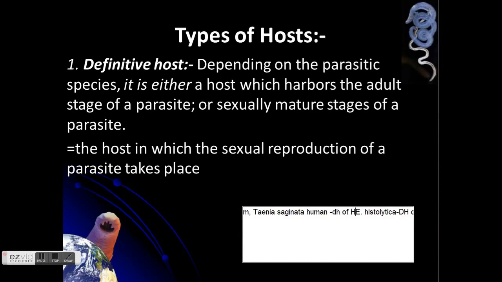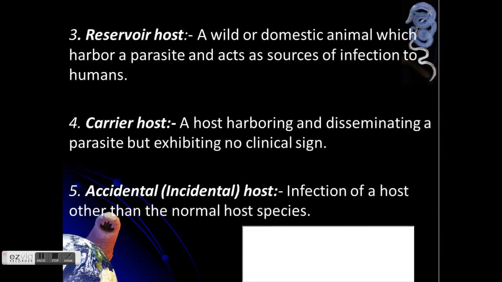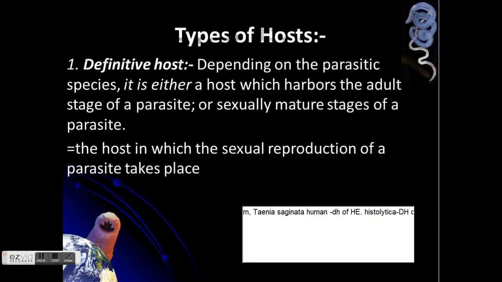I'm sorry for this one. Human also is the definitive. I'm so sorry, it was automatic. Okay, wait. Human as the definitive host of Entamoeba histolytica. So, those are the three choices. Please send me which among them is a mistake.